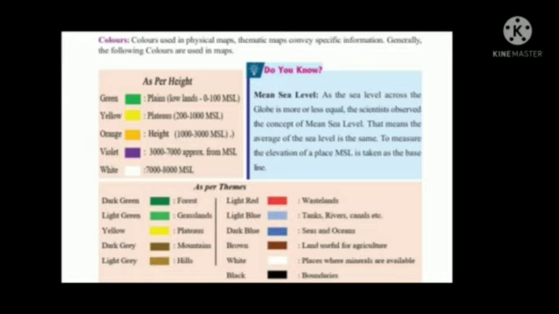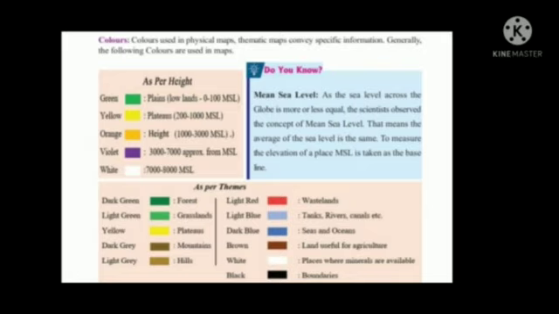Violet indicates 3000 to 7000 MSL, mean sea level. White color. White color indicates 7000 to 8000 mean sea level.